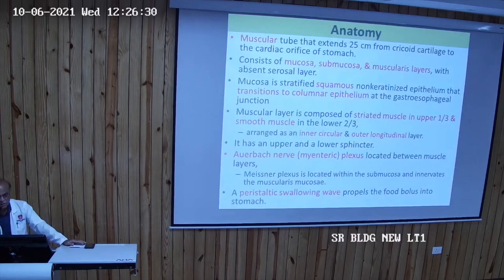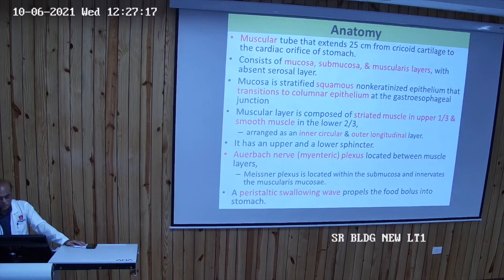As I told you, this topic is as long as the esophagus itself. Anatomically, let me just remind you about the anatomy. This is a muscular tube which extends 25 cm from the cricoid cartilage to the cardiac orifice of the stomach. It consists of mucosa, submucosa, and muscularis layers with an absent serosal layer. The mucosa is stratified squamous, which transits to columnar epithelium at the gastroesophageal junction.